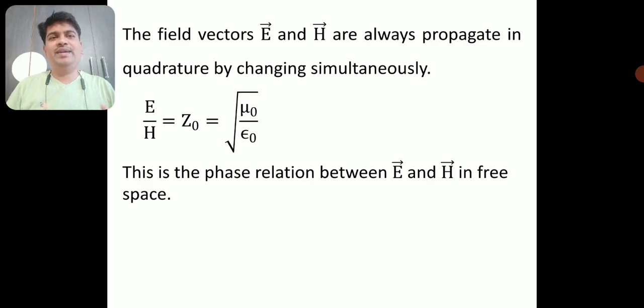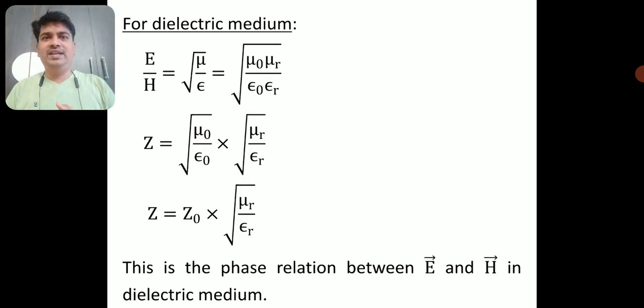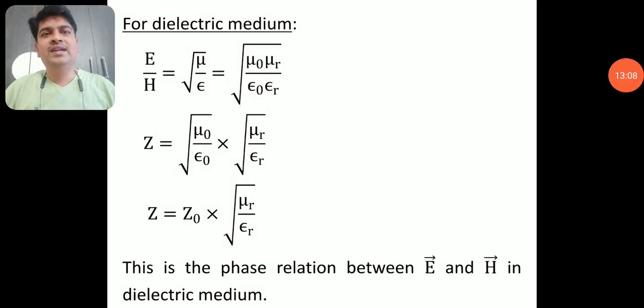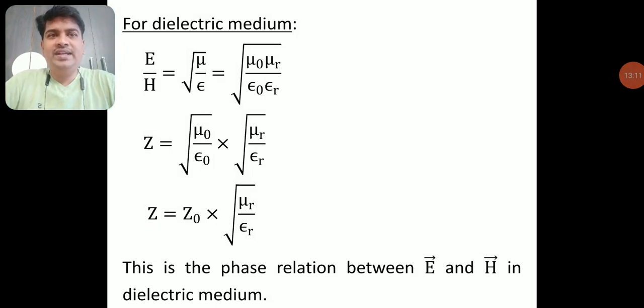So I have given a relation between the electric field and the magnetic field. This is the phase relation between E and H in free space. But now we are going to look at a dielectric medium. What will be the phase relation in a dielectric medium? Suppose we consider a dielectric medium of relative permeability mu r and relative permittivity epsilon r.